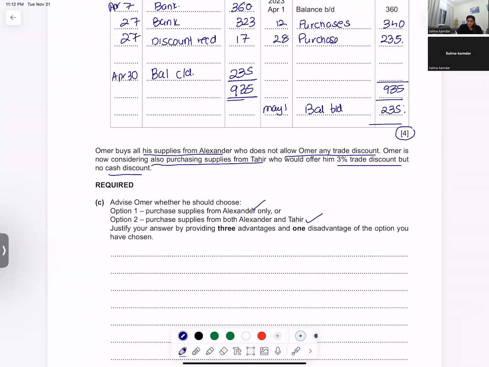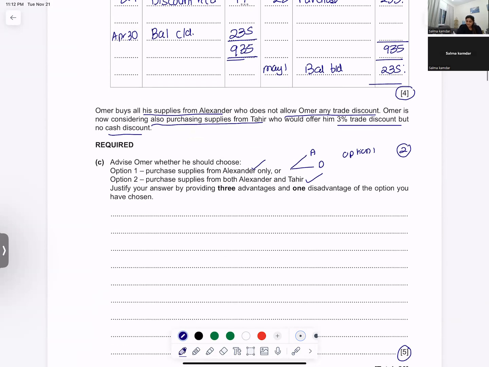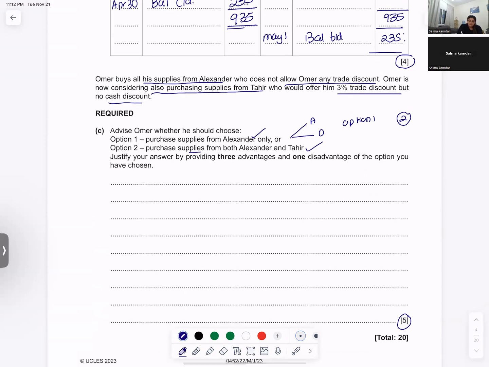So you have to give advantages and disadvantages of option 1. 2 marks to discuss about option 1. You purchase from Alexander and Tahir. So you give advantages and disadvantages of option 2. 2 marks to discuss about option 2 and 1 mark for your advice.